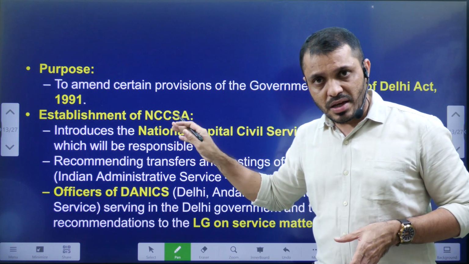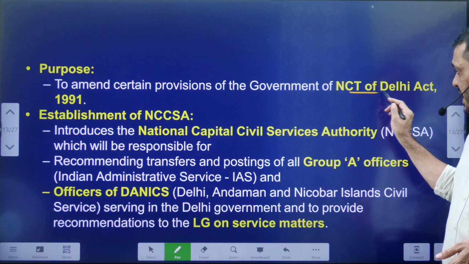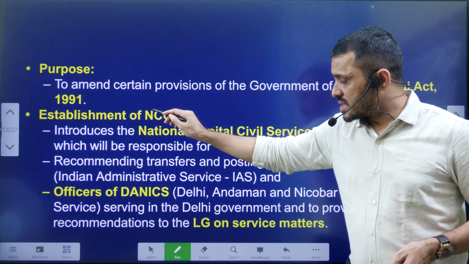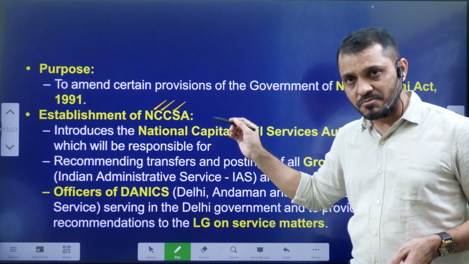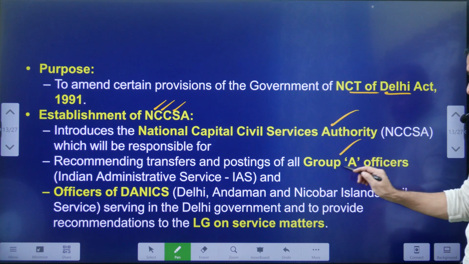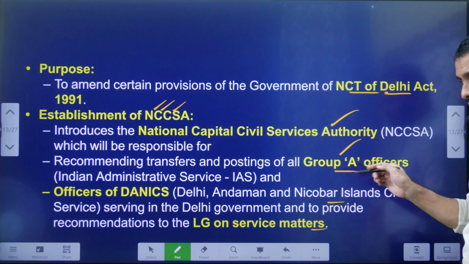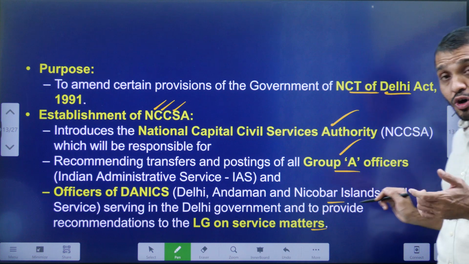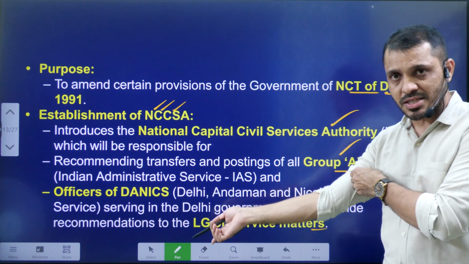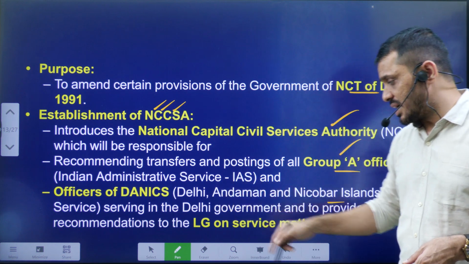Actually, Delhi is now administered according to the Government of National Capital Territory of Delhi Act 1991. Now we are establishing this National Capital Civil Service Authority. Like I said earlier, now they are going to have control over the Group A officers and even officers related to DANICS, Delhi, Andaman and Nicobar Island Civil Services, who are serving in Delhi.